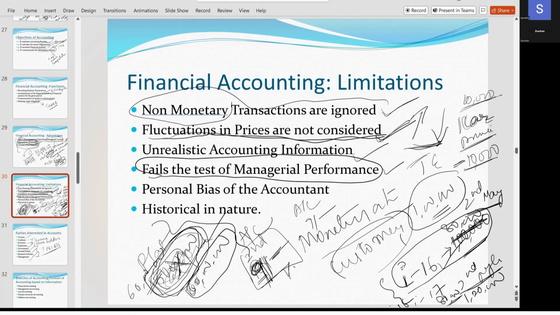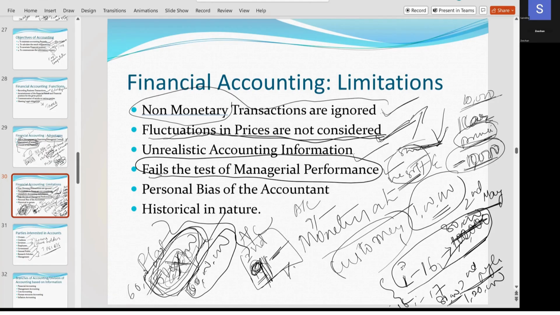You got a loss of 10,000. You are recording a 10,000 loss. Now, why are you unable to sell it? Because the manager was handling the showroom, he got sick, and because of that reason, he couldn't sell the car. Now in the books of accounts, what will you write? Because the manager got fever, so for that reason I got a loss. Will you be able to write the reason in the books of accounts?